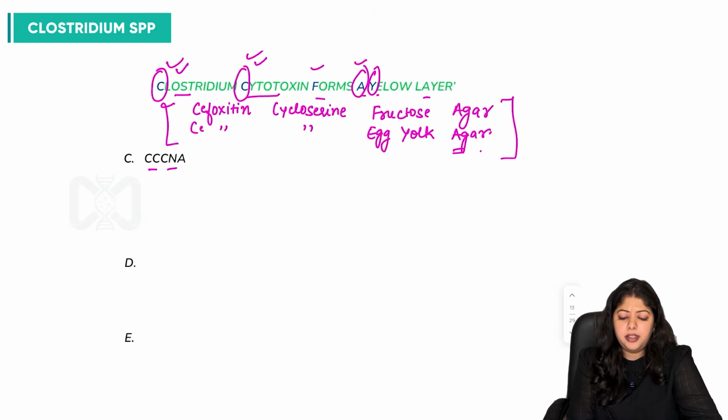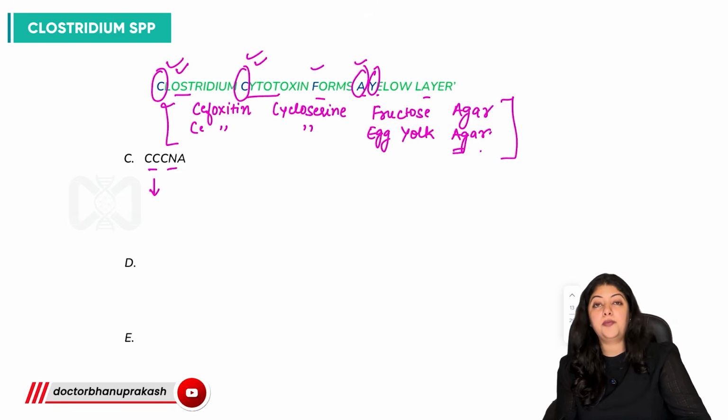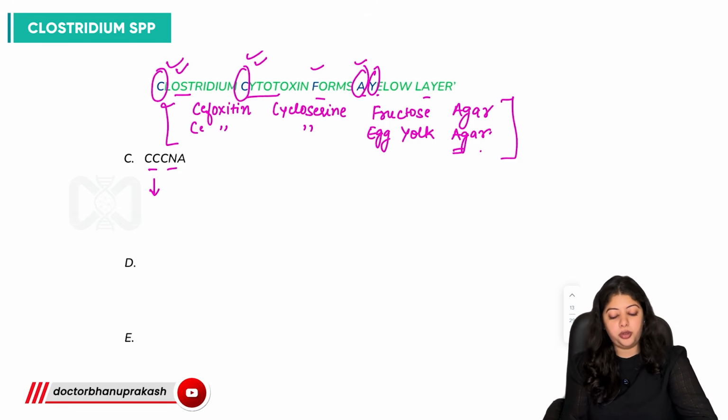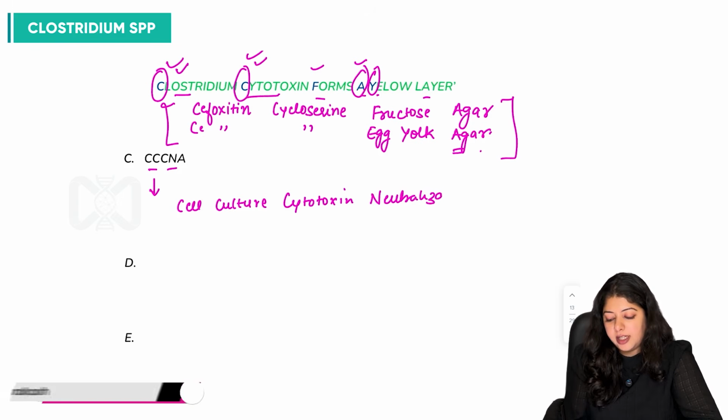So then there is this cytotoxin neutralization assay, which is also a specific, very important test. Neutralization assay, which can be done.